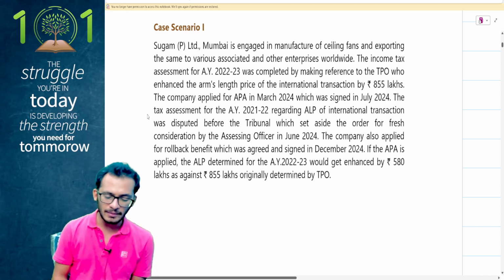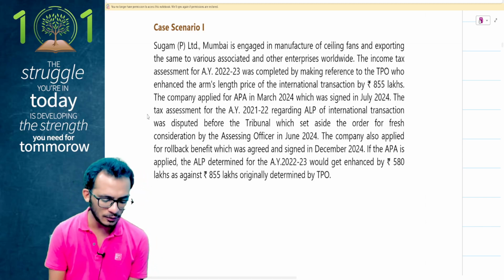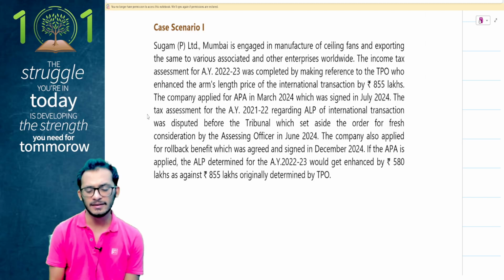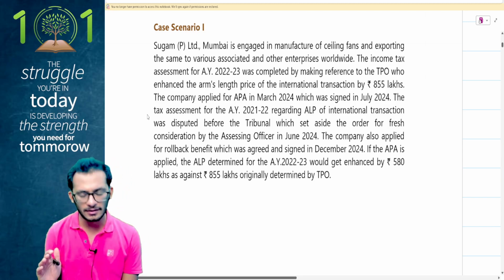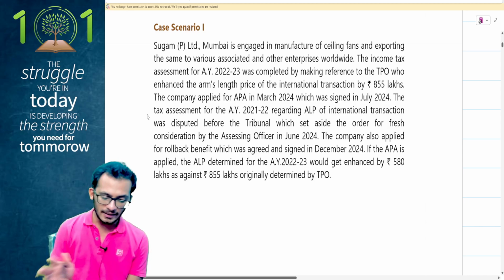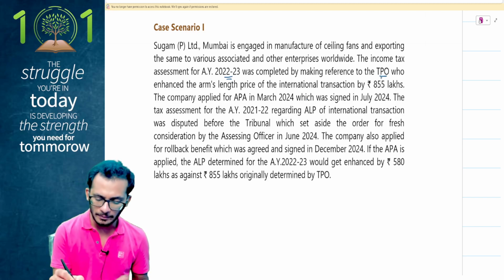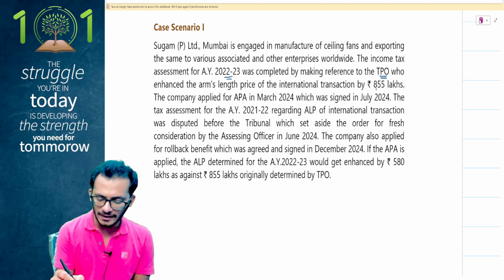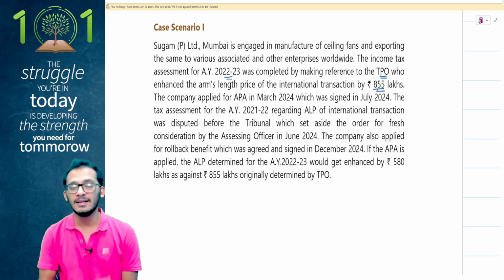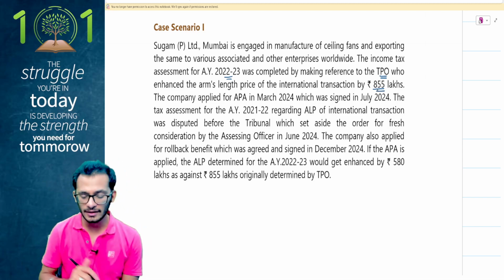Sugam Private Limited in Mumbai is engaged in the manufacture of ceiling fans and exporting the same to various associated and other enterprises worldwide. So which means I'm going to do transfer pricing related concepts here. The income tax assessment for 22-23 has been completed by making a reference to TPO, who has enhanced the arm's length pricing by 855 lakhs. I saw this number somewhere in question number 3, so we're going to keep this in mind.